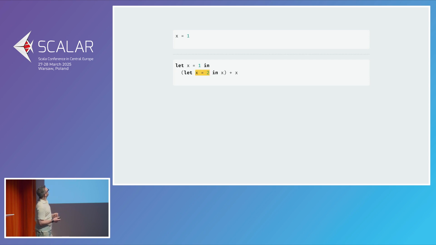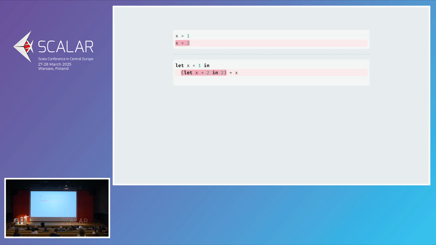Here's how it works. We're going to go here, and instead of, sorry, I went too fast. Instead of overwriting x, we're going to do something entirely different, which is called shadowing x. We're going to push a new value onto our environment and say, well, in that body, in that statement, x is equal to 2. Then we run through it, we see that x is equal to 2, and once we replace the body of the let statement, we also pop off that value from the stack, and now we have x is equal to 1.